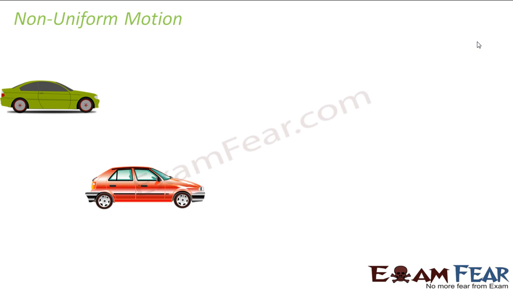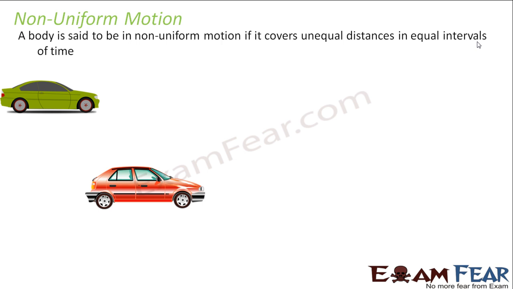So now, what is non-uniform motion? When I talk of non-uniform motion, I mean that a body is said to be in non-uniform motion if it covers unequal distances in equal intervals of time. That means, let us suppose you have a car which covers 5 kilometers in the first 1 hour. In the next 1 hour, it covered some 20 kilometers. In the third 1 hour, it covered some 1 kilometer. So for every equal interval of time, the distances covered are unequal. Sometimes the speed is more, sometimes it covers less distance, sometimes it covers more distance.